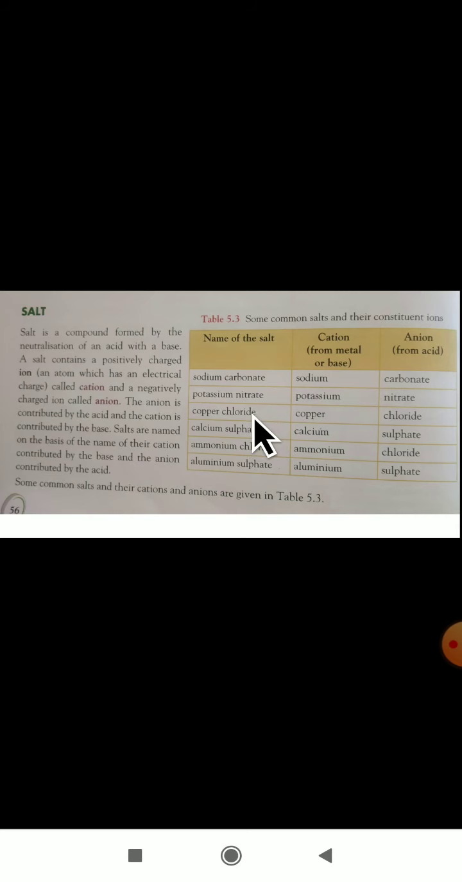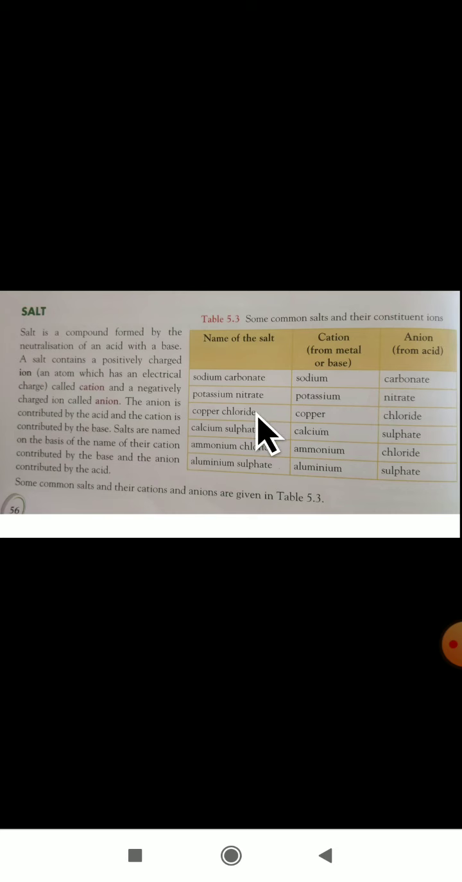Sodium carbonate is one of the salts. Here sodium is a cation and carbonate is an anion. Sodium is from a base, as I have told, cations from the base and anions from the acid. Sorry, carbonate is an anion, and from the acid we have got this carbonate.